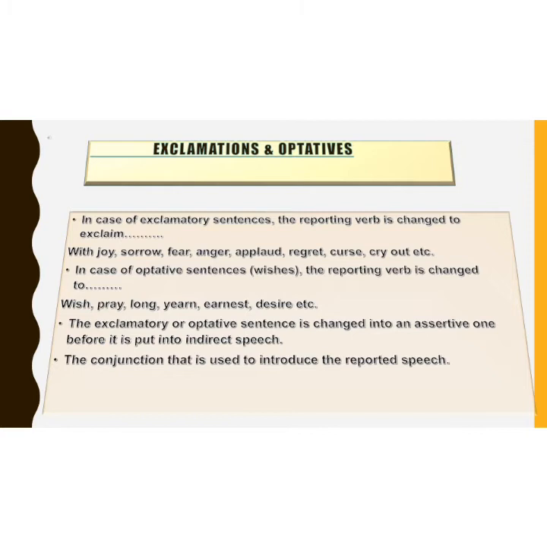On the other hand, in case of optative sentences, that are sentences stating wishes, the reporting verb is changed to wish, pray, long, yearn, earnestly desire, etc. The exclamatory or optative sentence is changed into an assertive sentence first before it is put into indirect speech. The thing to keep in mind here is the conjunction that is used to introduce the reported speech.